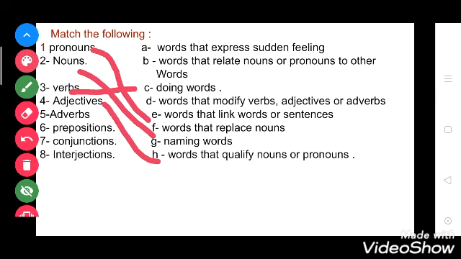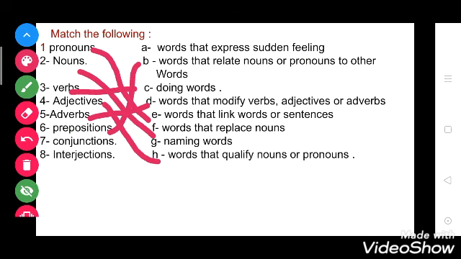Now what are adverbs? Adverbs are the words which modify verbs, adjectives or adverbs. So it will go with D. Now what is a preposition? Where will it go? Preposition will go with B.